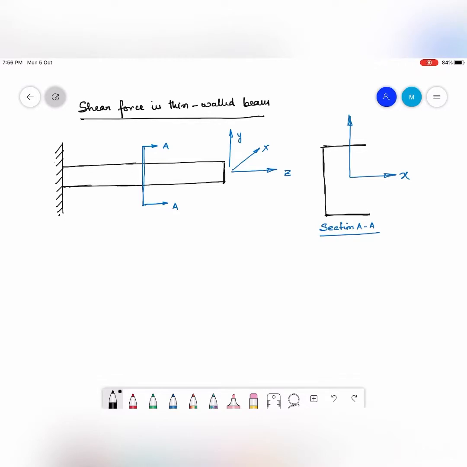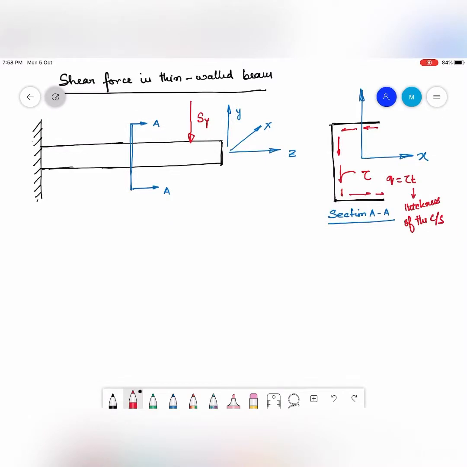So the next part of the course involves understanding how the beam with thin wall cross section is going to behave in the presence of a shear force, and how the stress is going to develop in the cross section because of the shear force.